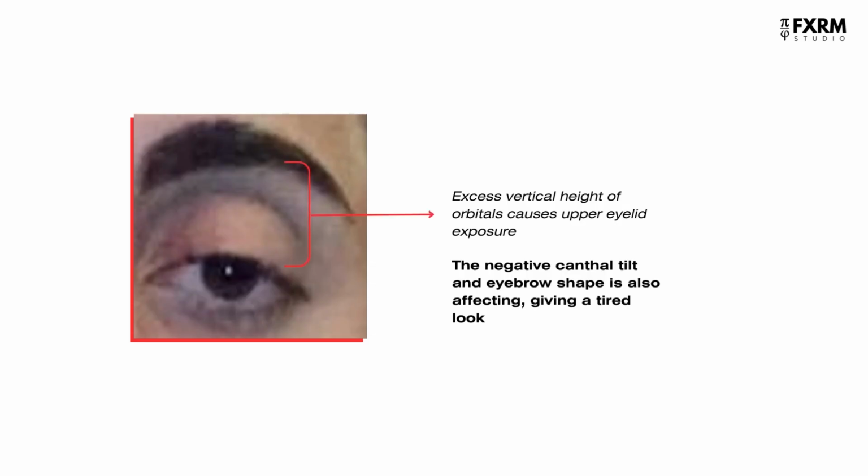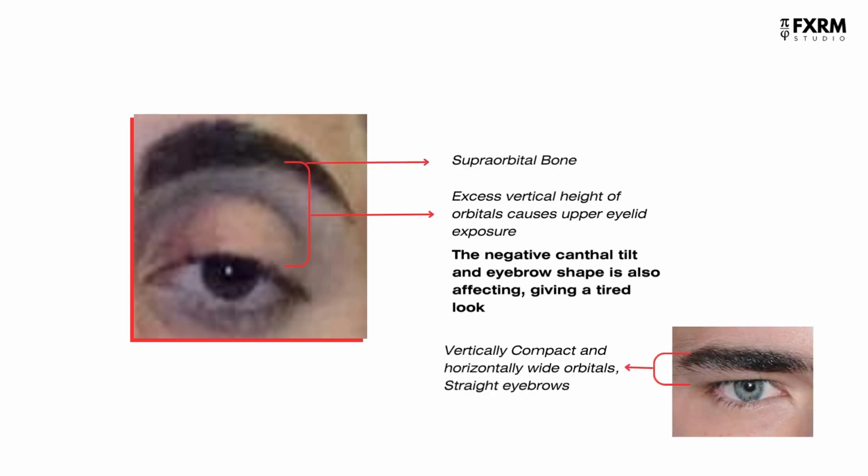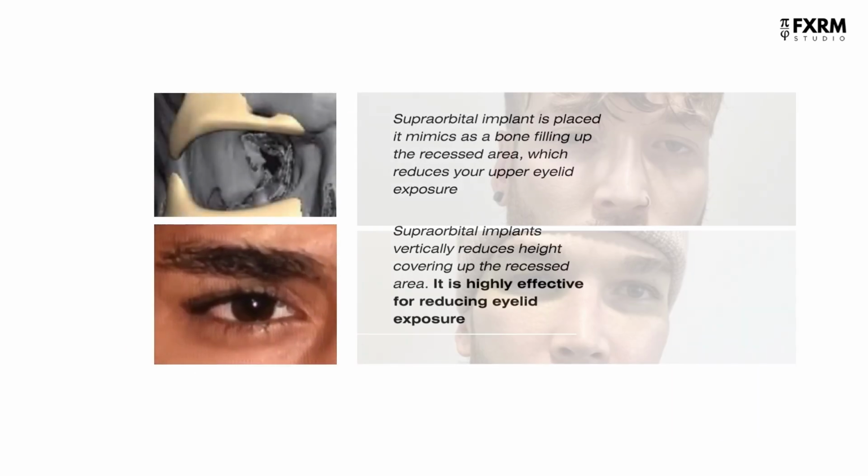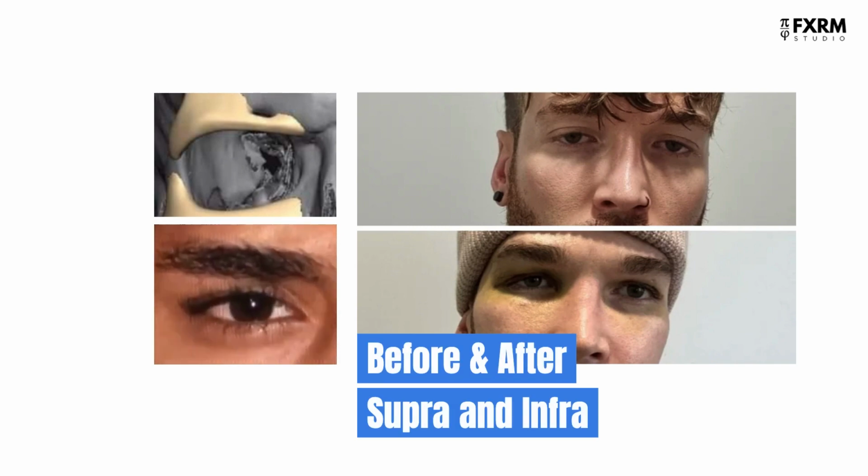Excess vertical height of orbitals causes upper eyelid exposure and excess skin show, which results in hollowness and a tired look. In simple words, the area where you see is lacking bone is your supraorbital bone. Lacking this bone causes upper eyelid exposure. When a supraorbital implant is placed, it mimics bone filling up the recessed area, which reduces your upper eyelid exposure, giving you a more attractive eye area.